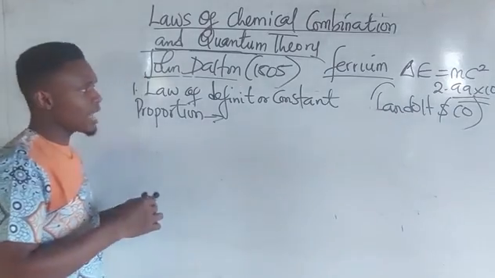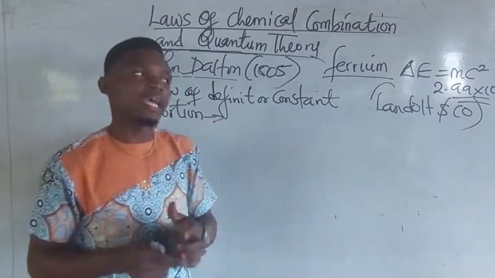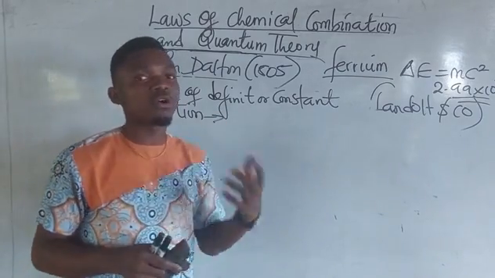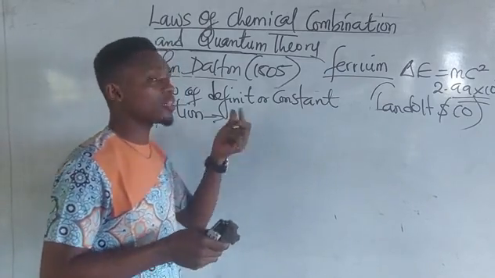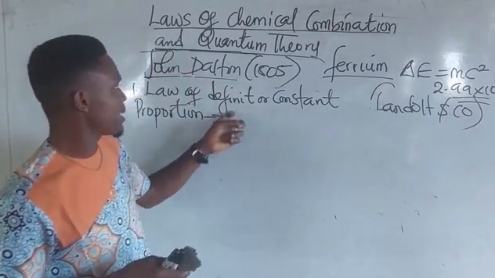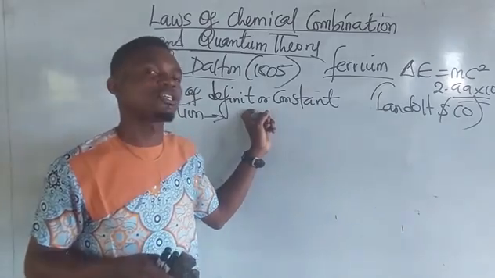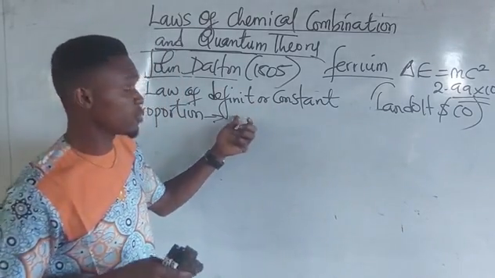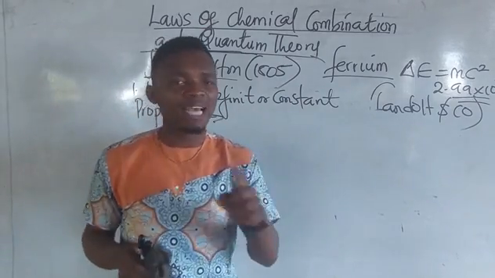The law of definite or constant proportion says that atoms of all elements are exactly alike and are different from the atoms of every other element. I stated it before, and this law as stated by Dalton has been kicked against by Frederick Soddy in 1813 through a process called isotopy.